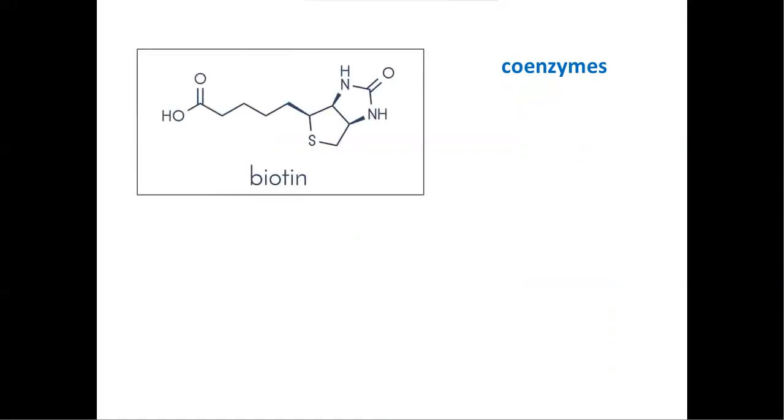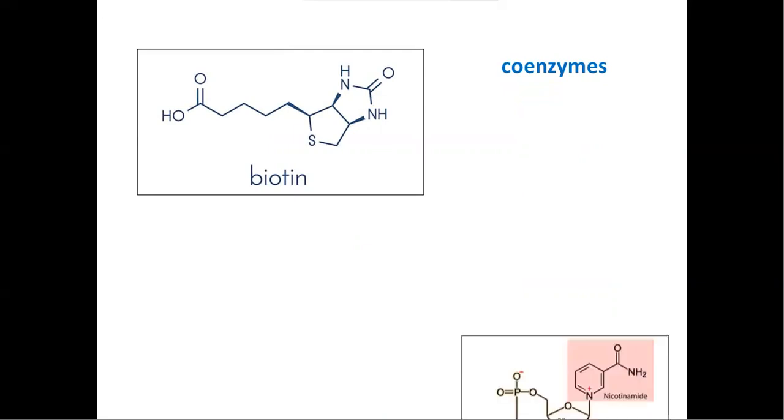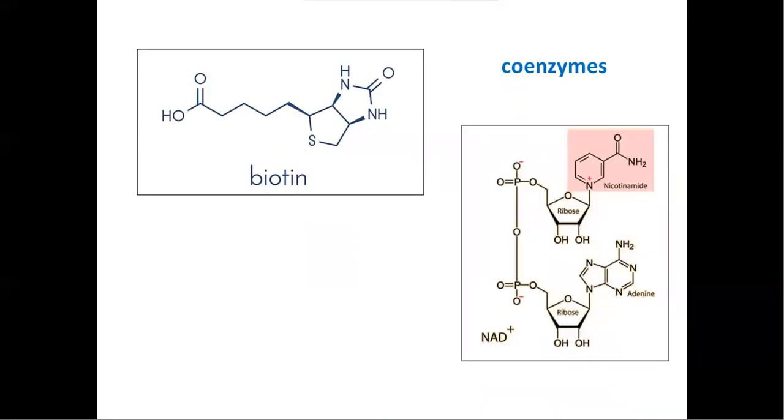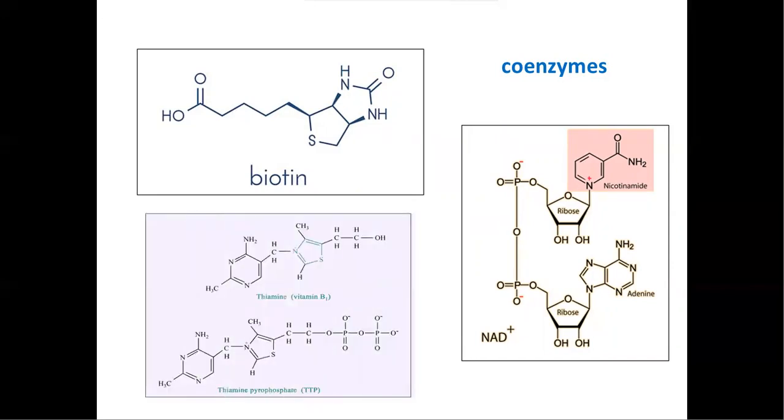It is about coenzymes. There is a close relationship between vitamins and coenzymes. In fact, few coenzymes act themselves as vitamins, for example, biotin and tetrahydrofolate. Some coenzymes are derived from vitamins, for example, NAD and FAD, but few coenzymes are derived from non-vitamin sources such as nucleotides, for example, ADP and thiamine pyrophosphate.